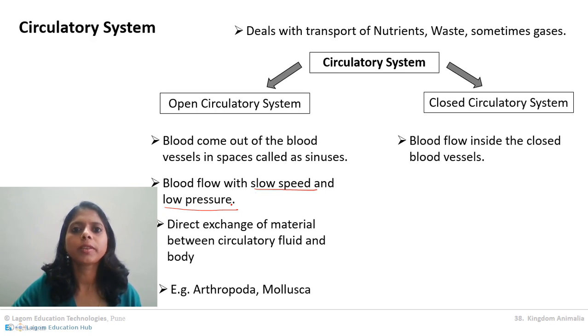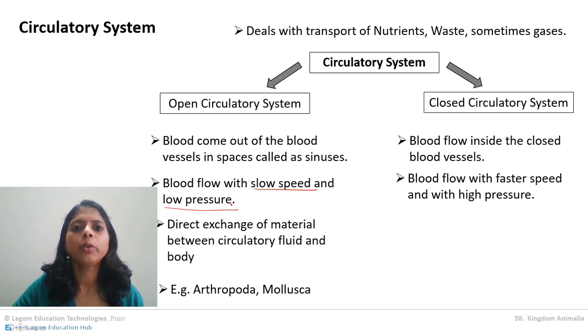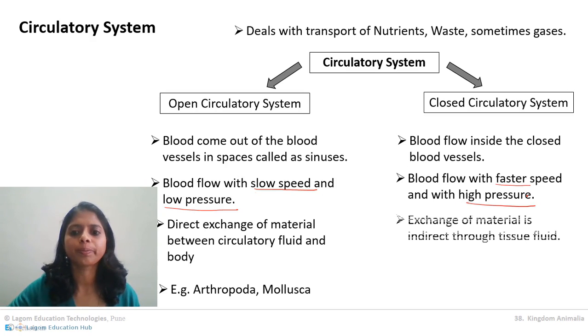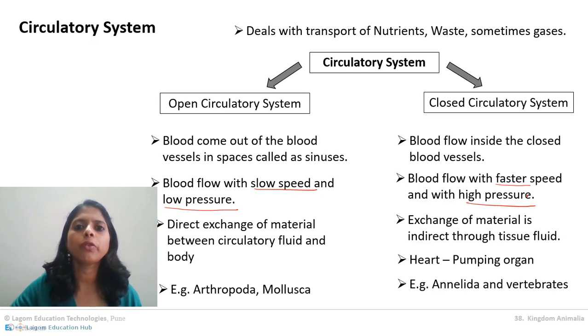On the other hand, in closed circulatory system, blood always flows inside the closed blood vessels. Then blood flow is faster. See, the question asked is the differences: faster and high pressure. First difference. Then exchange of material is indirect through tissue fluid, and as closed circulatory system needs some pressure for the blood, it needs a pump. In our body, the pump is the heart, and in all annelids and vertebrata, the closed type of circulatory system is found. So this is all about circulatory system, then respiratory system and digestive system.